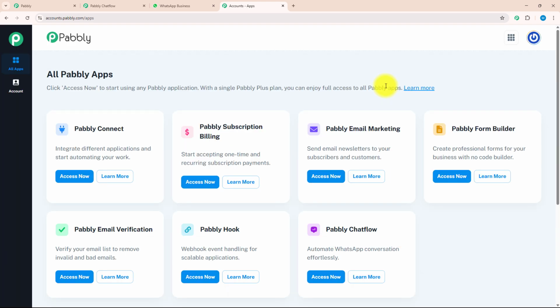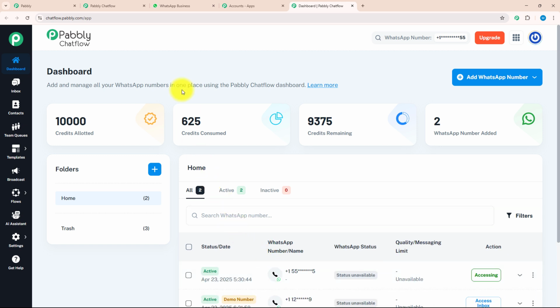As soon as I sign in, I will be redirected to the All Pabbly Apps page. Over here, I can see there are 7 different applications, out of which today we are working on Pabbly Chatflow. I will click on the Access Now button. After clicking on the Access Now button, we will be redirected to the dashboard page.